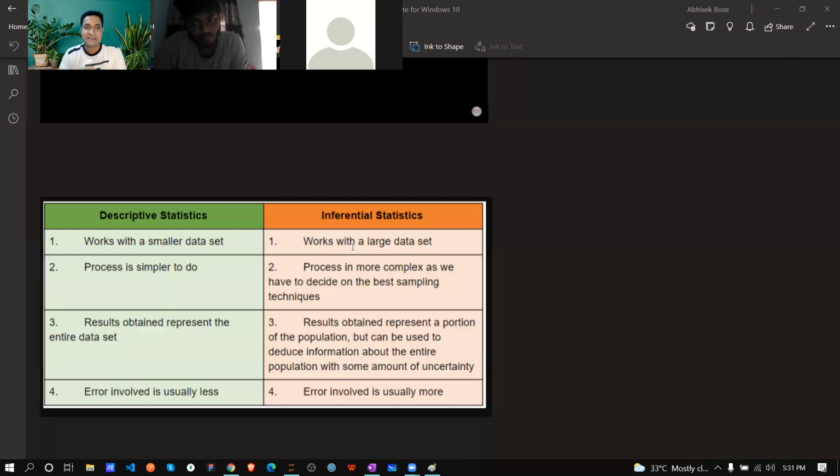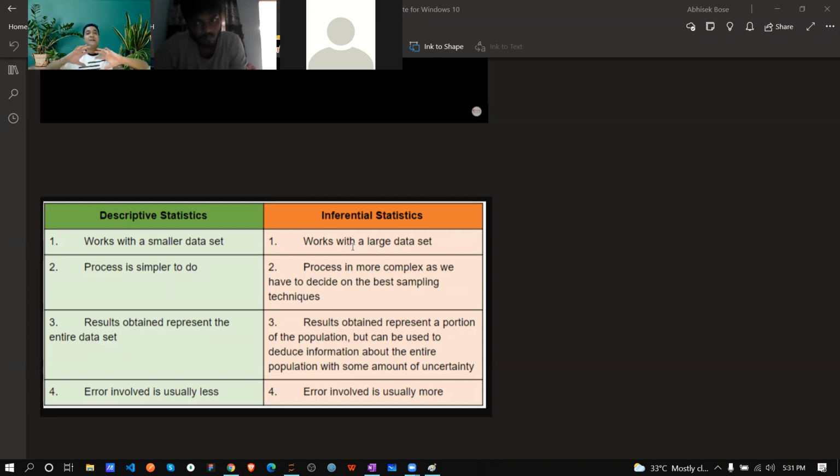Before creating a vaccine, testing individually is not possible, correct? So you are not working with the population, you are working with a sample. That's why in research they always say sample.